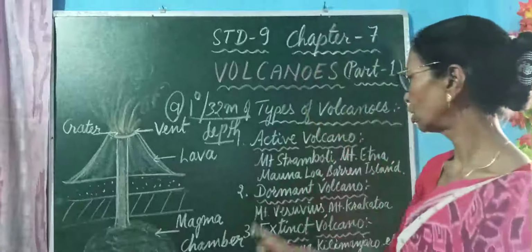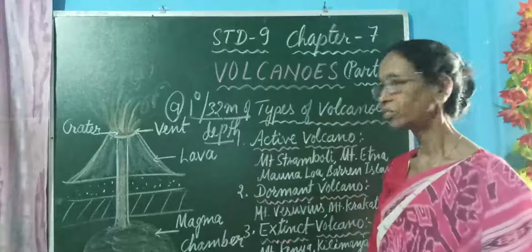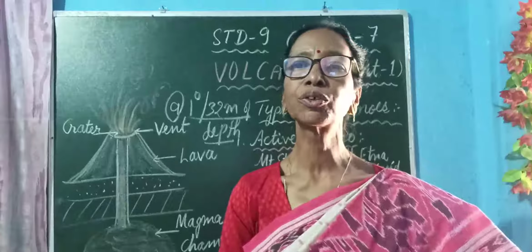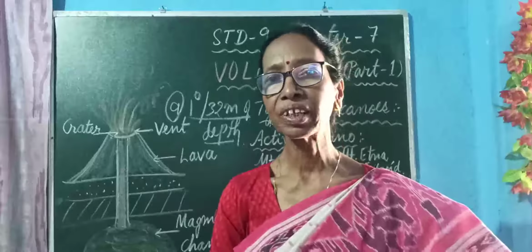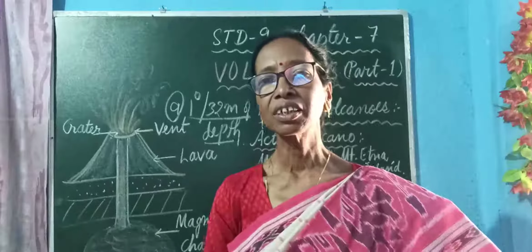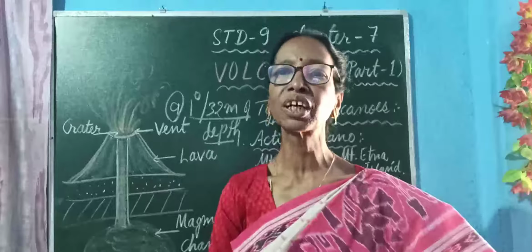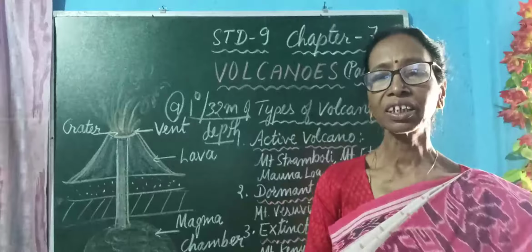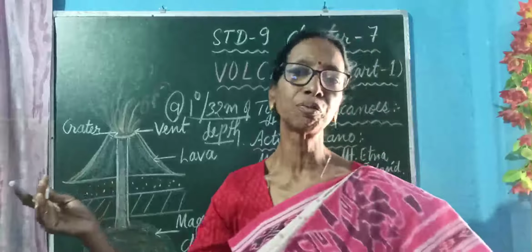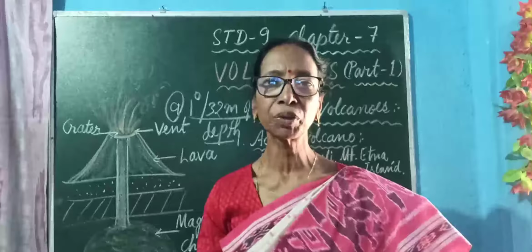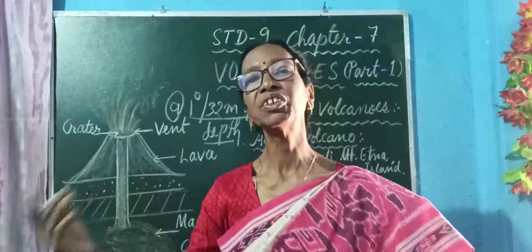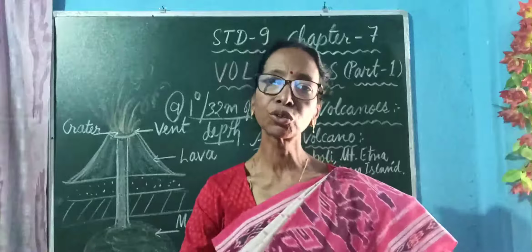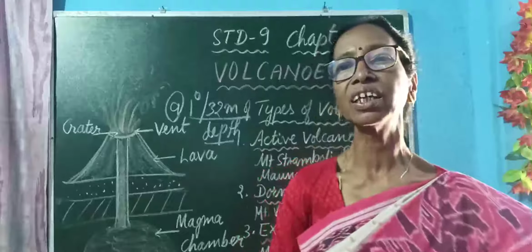Second is the dormant volcano. Dormant means quiet for a long time, sleeping. It is also known as a sleeping volcano because after an eruption it is quiet for a long time and no eruption takes place, but there may be chances of eruption again through the same vent or in that area.